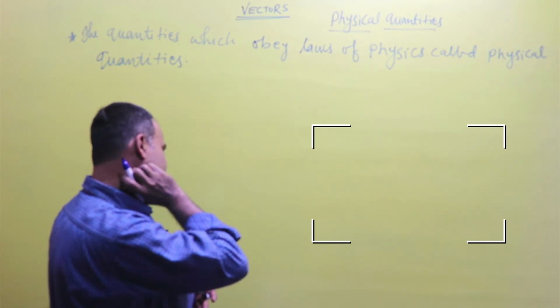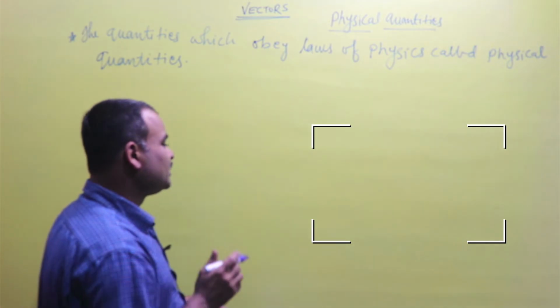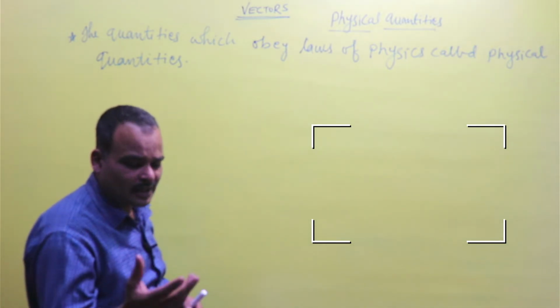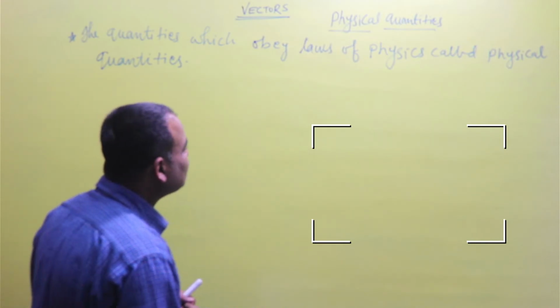What is the meaning of obeying physical rules? It means that it can be measured, counted, or weighed. It means that it is a physical quantity.